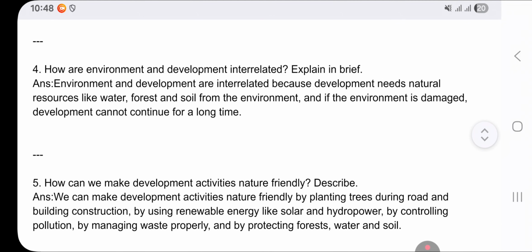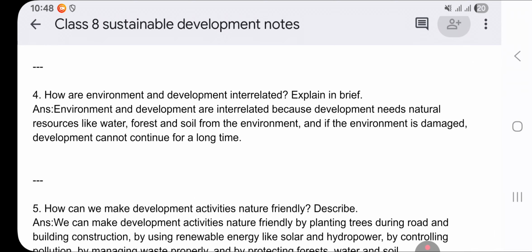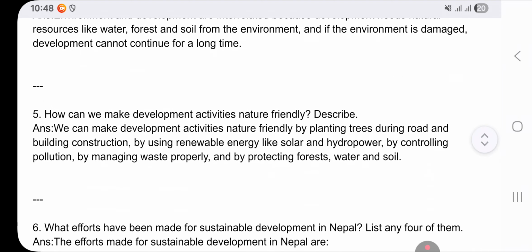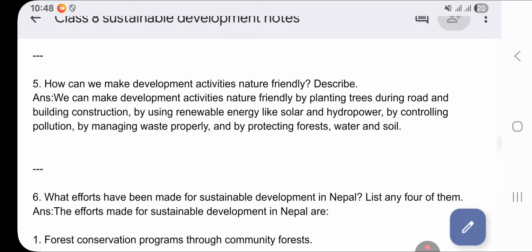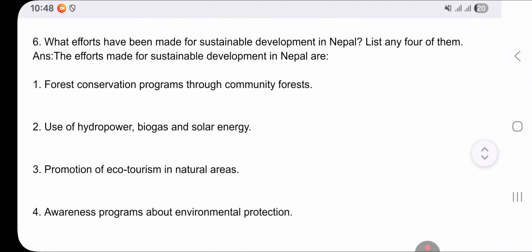Next question: how are environment and development interrelated? Explain in brief. So, environment and development are interrelated because development needs natural resources like water, forest, and soil from the environment, and if the environment is damaged, development cannot continue for a long time. How can we make development activities nature friendly? Describe. So, already you can see the answer. I have given the answer over here. A few questions are also added.